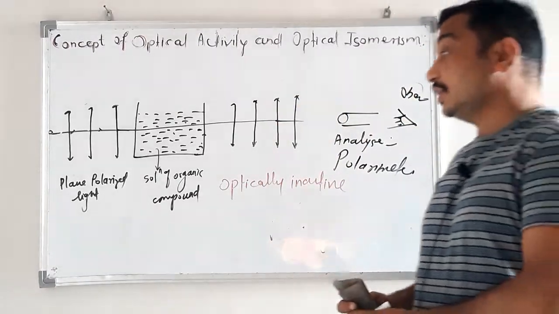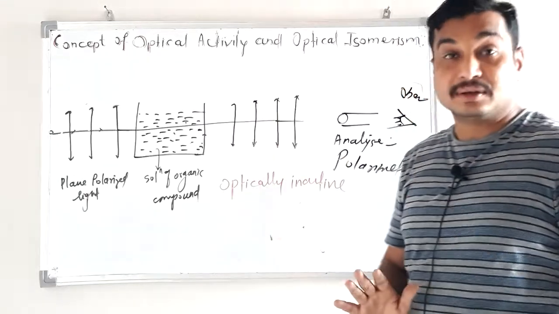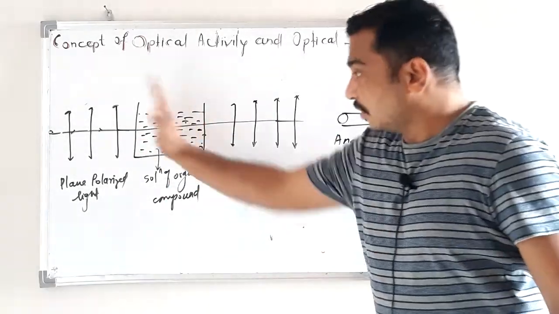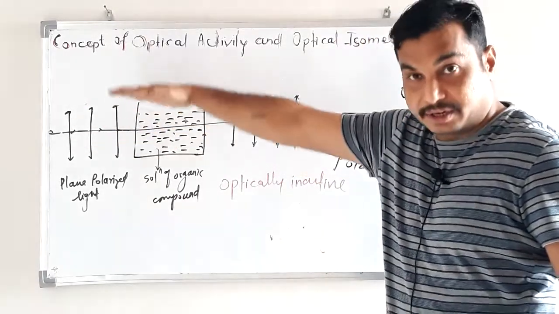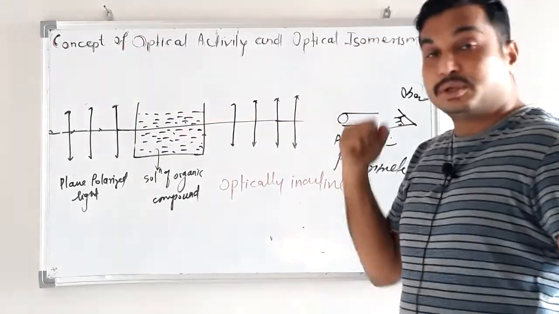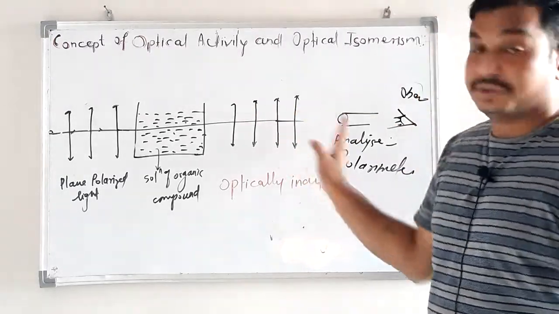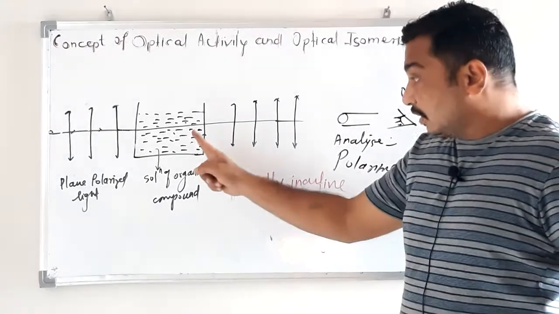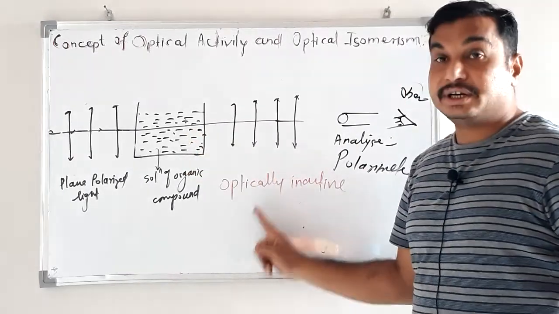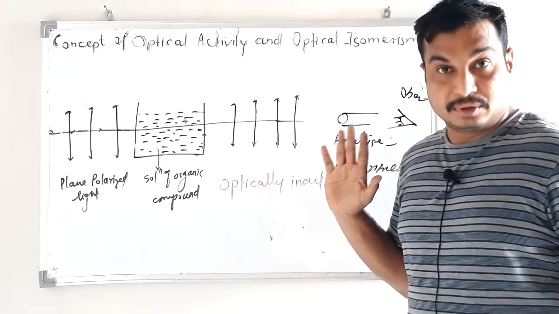When the same light is coming out, there is no change in the vibration. Before entering the solution, vibrating in vertical direction, and after coming through the solution, vibrating in vertical direction, no change, same light is coming out. Then the organic compound is said to be optically inactive.